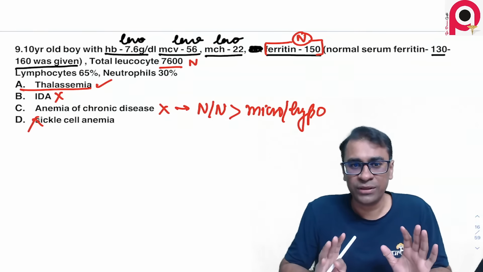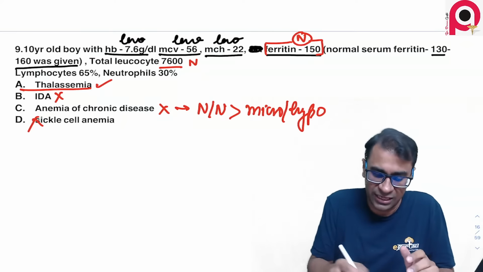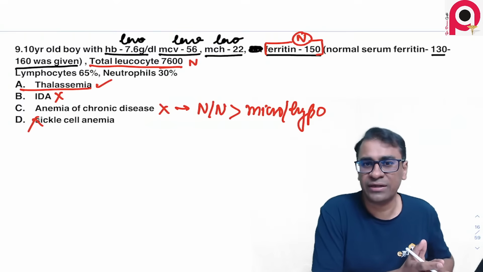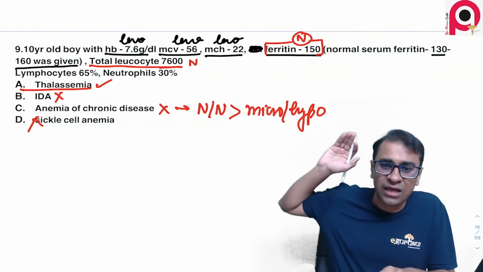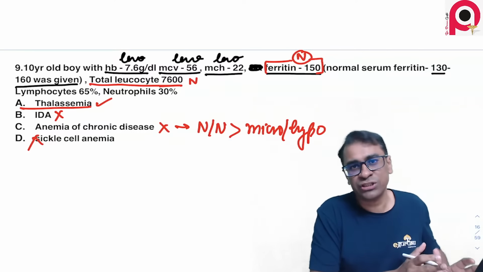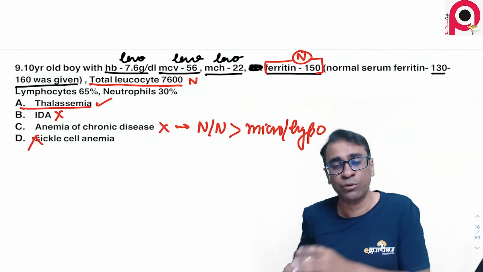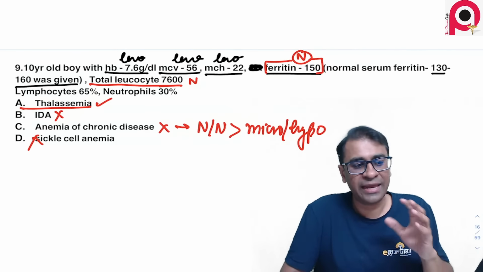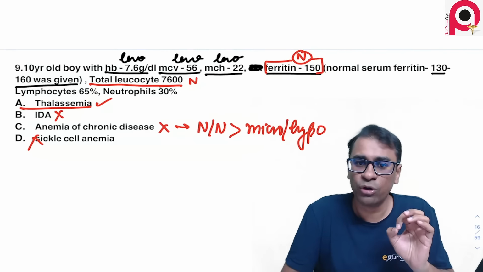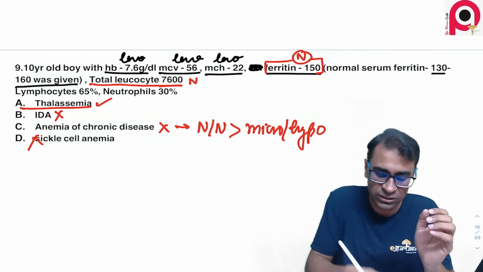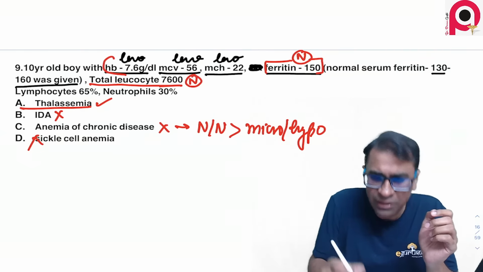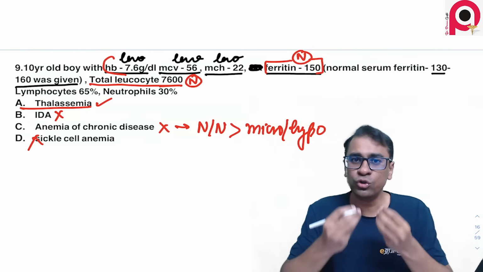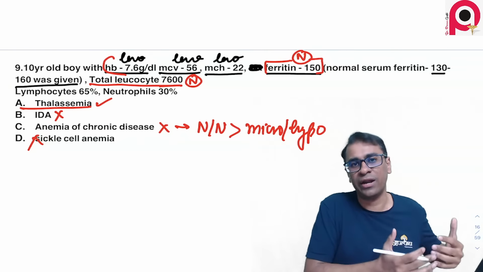But telling you one thing, why are you thinking about ACD when the TLC given to you is normal? What is the TLC telling you? Please understand one thing. If you get a normocytic normochromic RBC more common than microcytic hypochromic, then you can think about anemia of chronic disease. So this should not be an ACD, even with a mild amount of increase in ferritin. But first of all, think about such a low hemoglobin with normal TLC. Why are they giving you normal TLC? Because they want to rule out anemia of chronic disease.